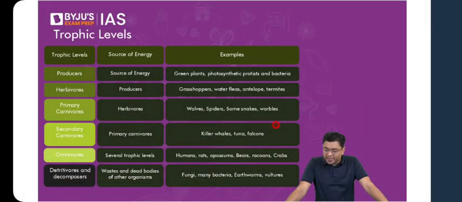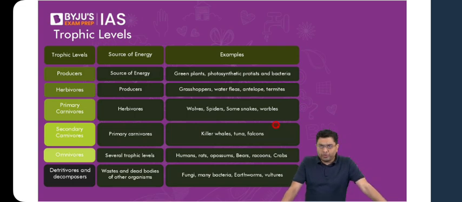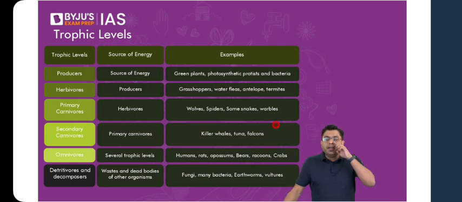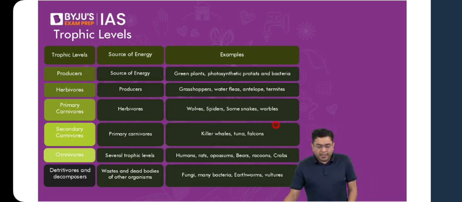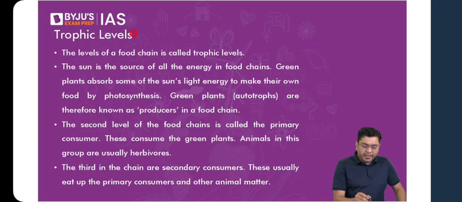So here, now we come to the portion of trophic levels. Now, what do we understand by trophic levels? Trophic levels in any particular food chain, any particular chain of transfer of energy, represent the position that any organism is going to occupy. That is indicated by what we refer to as a trophic level. So the levels of a food chain are called trophic levels. That is the level in general.